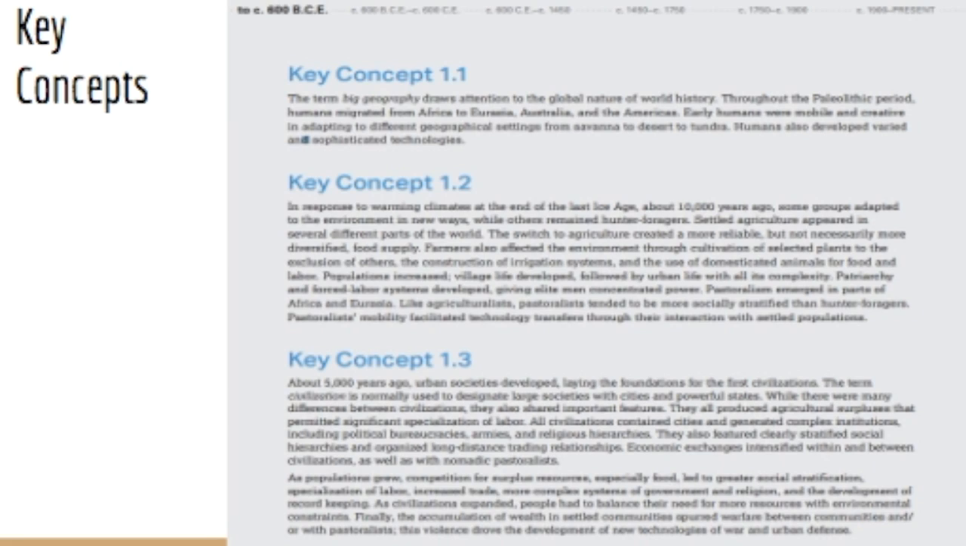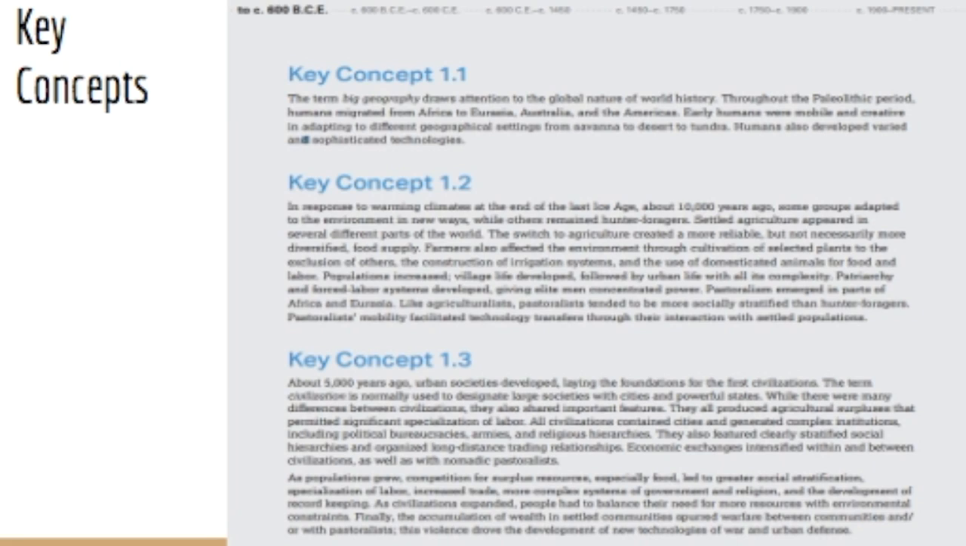Farmers also affected the environment through cultivation of selected plants to the exclusion of others, the construction of irrigation systems, and the use of domesticated animals for food and labor. Populations increased, village life developed, followed by urban life with all its complexity. Patriarchy and forced labor systems developed, giving elite men concentrated power.